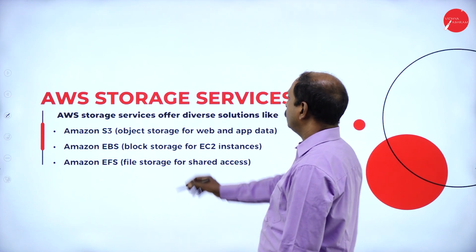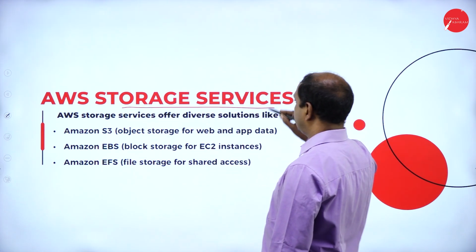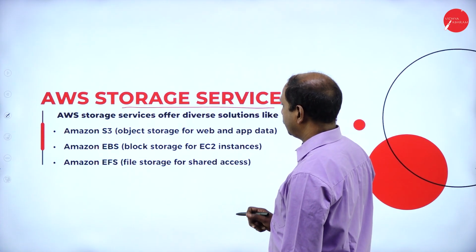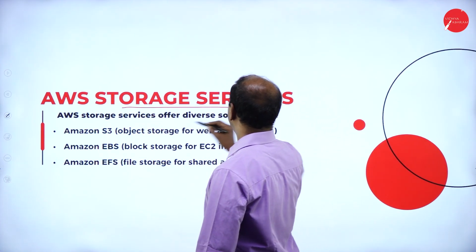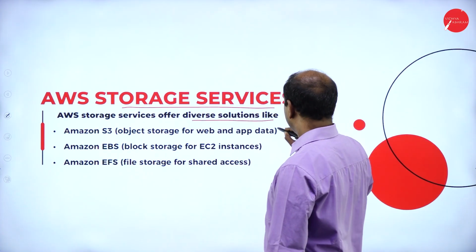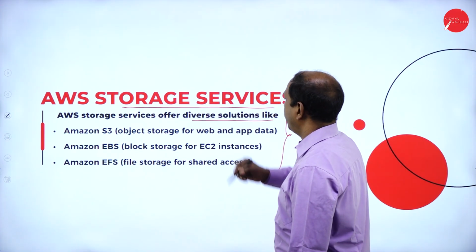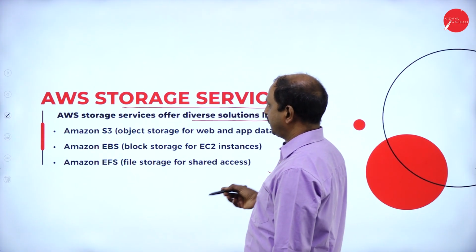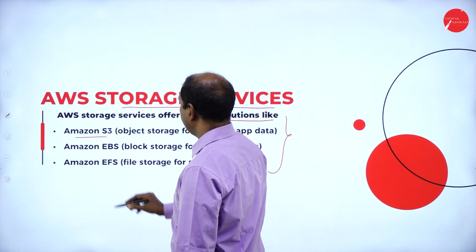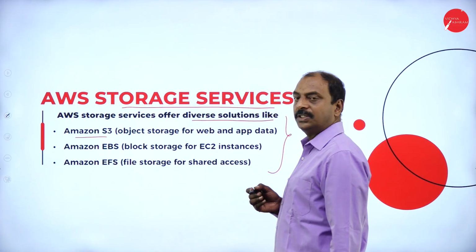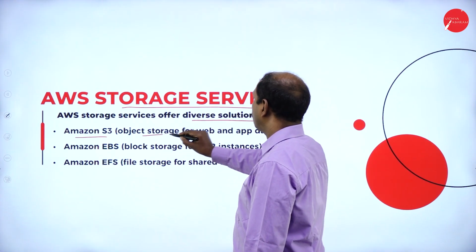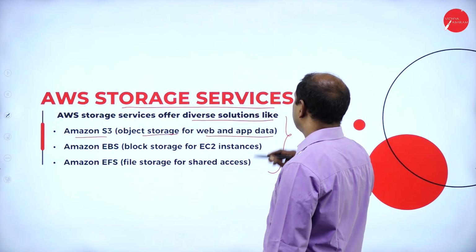Next, we move on to AWS storage services. It comes under one of the compute services. These storage services offer diverse solutions, for example, Amazon S3, Amazon EBS and Amazon EFS. So in general, what is Amazon S3? It is object storage for web and application data.